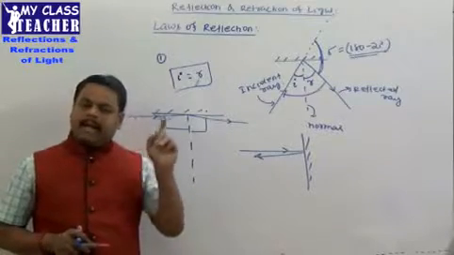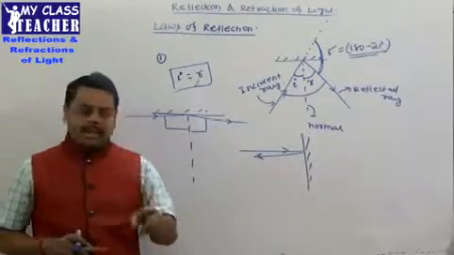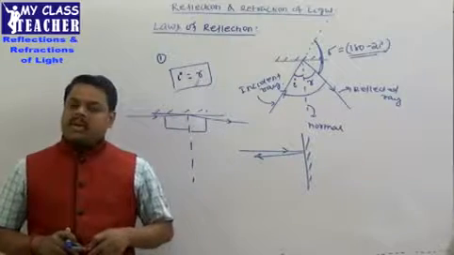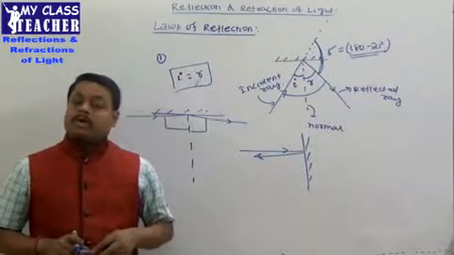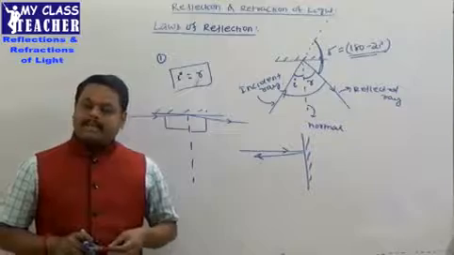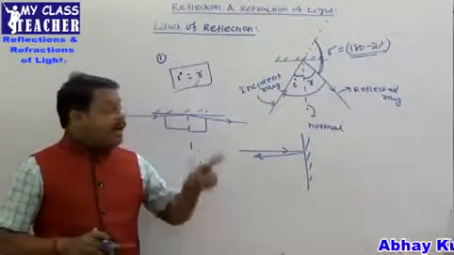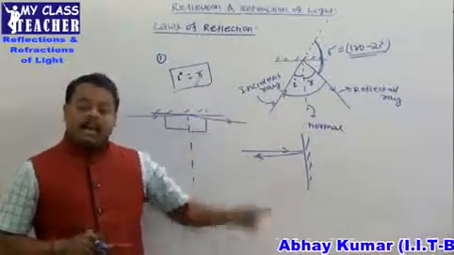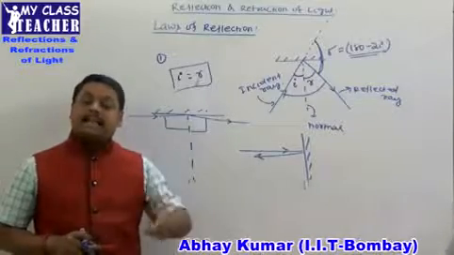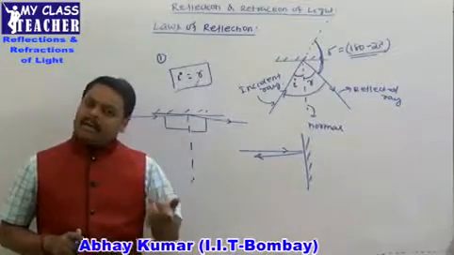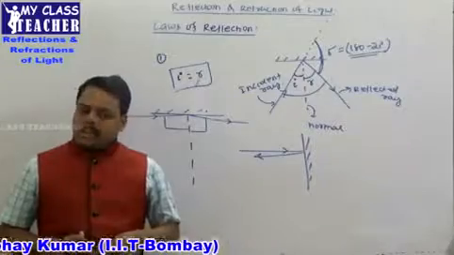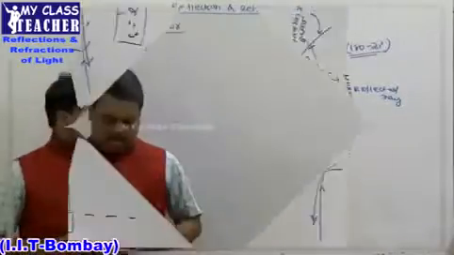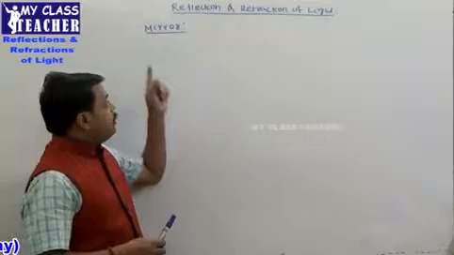So two laws: angle of incidence is equal to angle of reflection, and second law is incident ray, reflected ray and a normal are always coplanar, will be always lying in the same plane. ये दो law याद रखना है. Deviation वाला यहाँ से ऑब्जेक्टिव क्वेश्चन आता है, इसको भी याद रखना है. ठीक है? And grazing angle of incidence का मतलब क्या है? नॉर्मल एंगल ऑफ इंसिडेंस इसका मतलब क्या है? ये सब चीज याद रखना है. ठीक है?